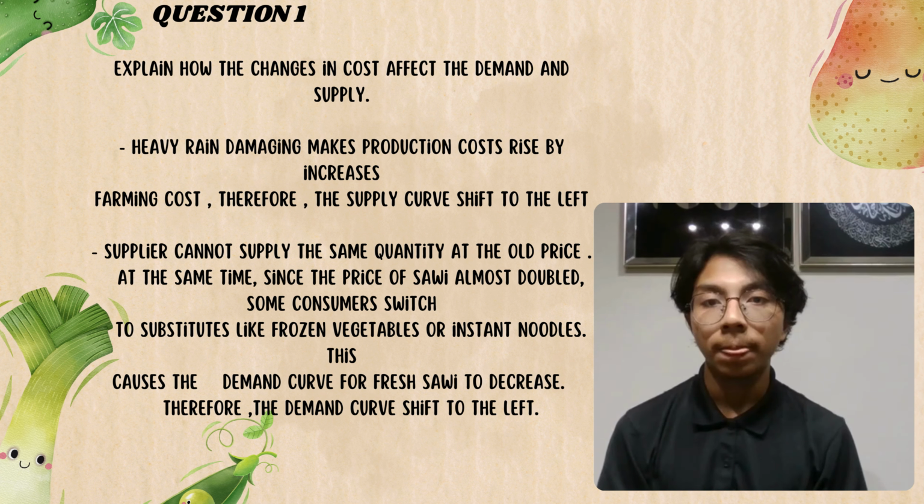On the demand side, the price almost doubled. At 5 ringgit per bundle, many consumers decide to reduce their consumption of sawi and look for cheaper substitutes such as frozen vegetables or even instant noodles. This lowers the overall demand for fresh sawi, shifting the demand curve slightly to the left. So, both supply and demand are affected at the same time, but supply is hit more severely.